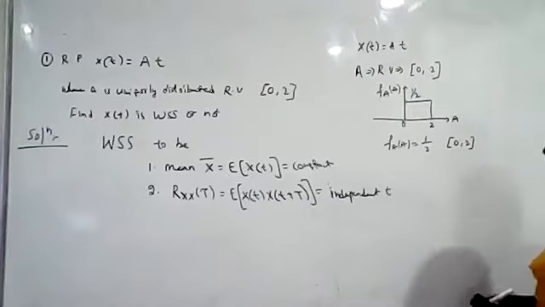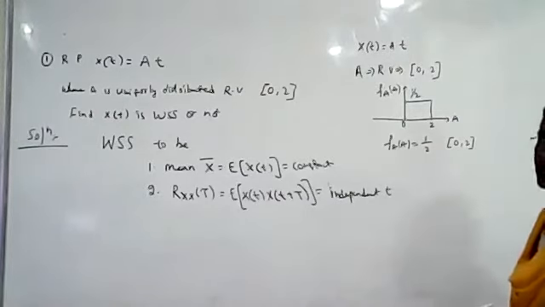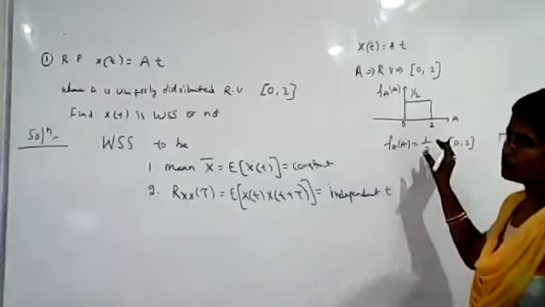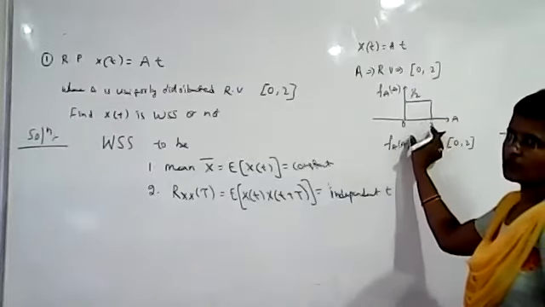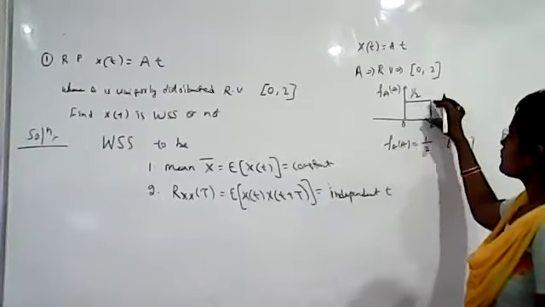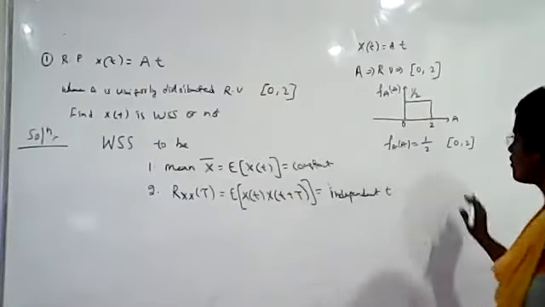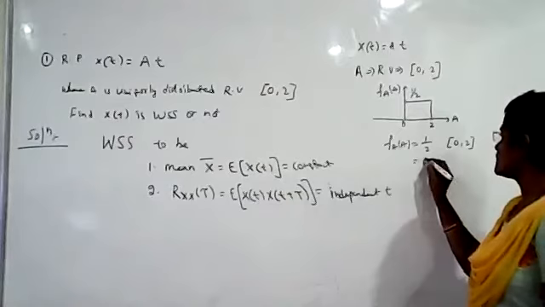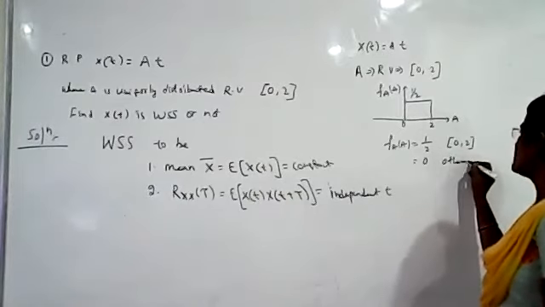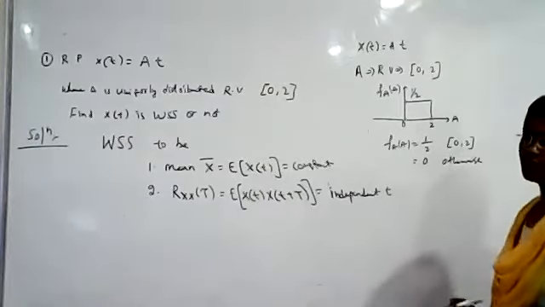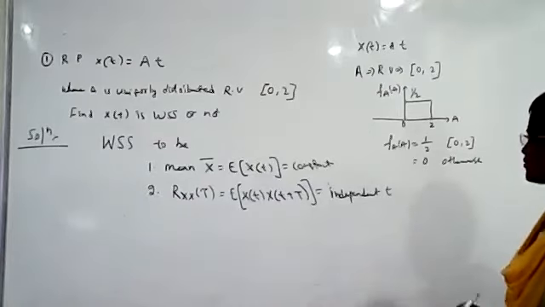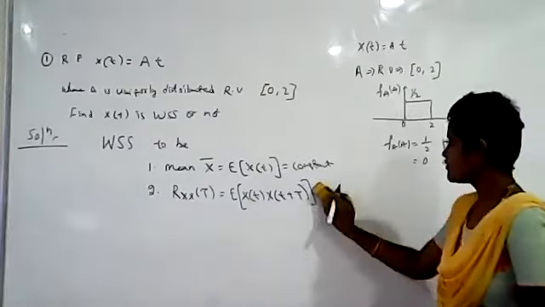Like that, we have to find the probability density function. Since it is uniformly distributed, the width is 2 and the height is 1 by width, so it is 1 by 2 only in this range. Other than this range, the value will be 0.